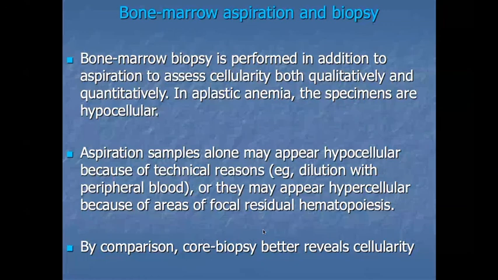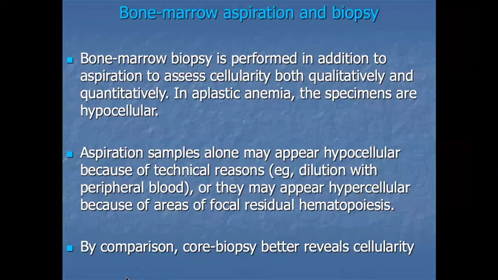A dry tap or a blood tap does not always mean aplasia. Only blood is aspirated; a dry tap means nothing is aspirated. It can be a technical error also. So bone marrow biopsy helps in this condition. If the aspiration is a dry tap or a blood tap, bone marrow biopsy will help to evaluate the bone marrow cellularity, whether it is normal or hypocellular.